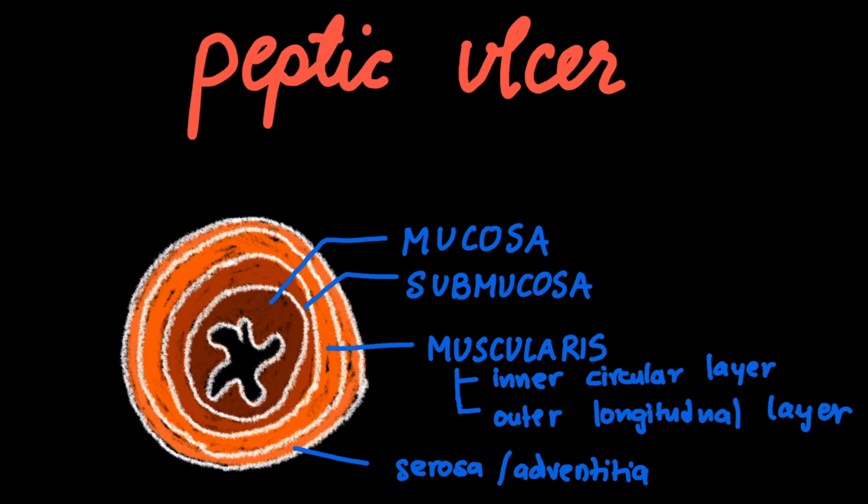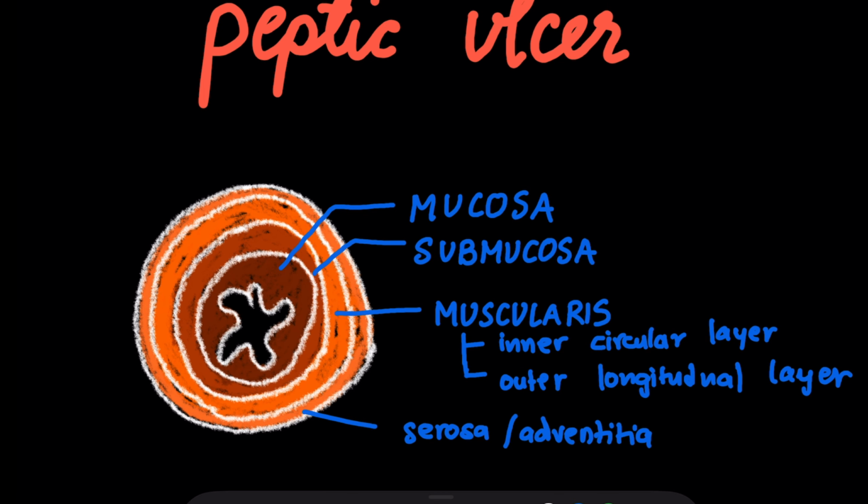These are the layers of the GIT from lumen towards out. There's mucosa, submucosa, muscularis, and serosa. It is not a simple erosion of mucosa, there is also failure of mucosal defense. In peptic ulcer, these layers are breached.